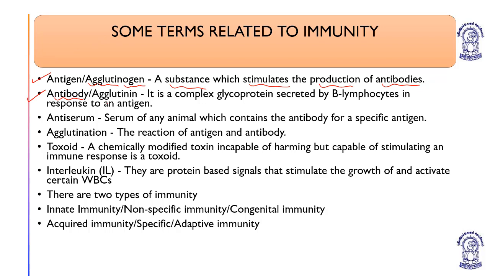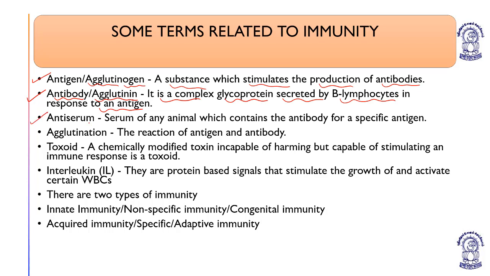Antibody or agglutinin is a complex glycoprotein secreted by B lymphocytes in response to an antigen. So antigen is a substance which stimulates the production of antibodies, and an antibody or agglutinin is basically a complex glycoprotein secreted by B lymphocytes in response to an antigen. Understood? Usually antigens can be proteinaceous, they can be glycoproteinaceous, and the same for antibodies.